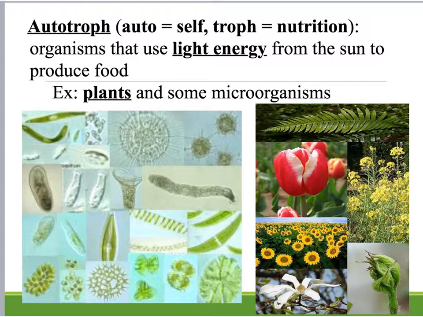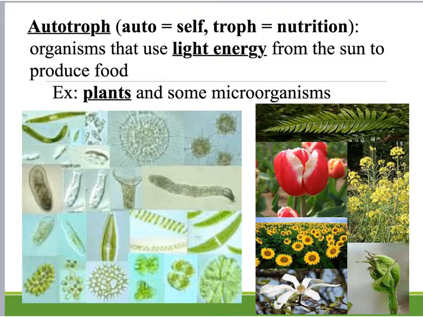When it comes to energy use, there are two types of organisms. There are autotrophs and there are heterotrophs. Autotrophs are organisms that can produce their own food. So auto means self and troph means nutrition. So an autotroph is an organism that provides nutrition to themselves by making it. Organisms typically use light energy to produce this food. These are plants, some microorganisms. So autotroph means that they are making their own food.